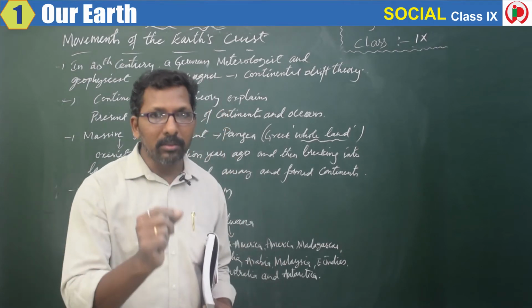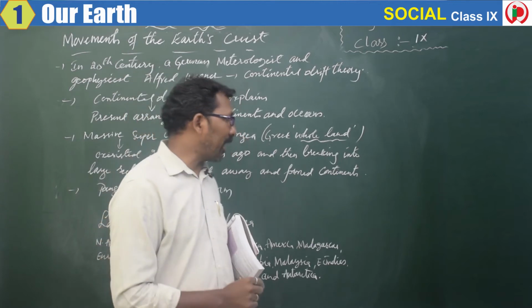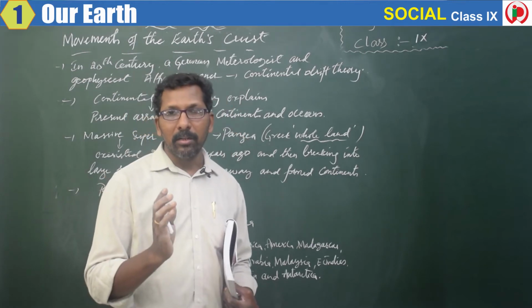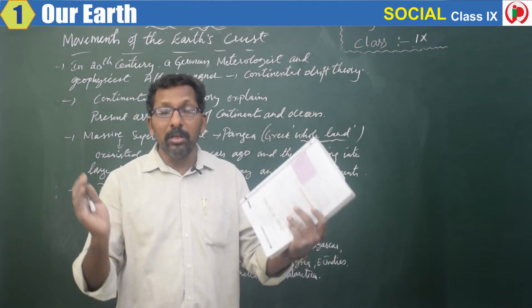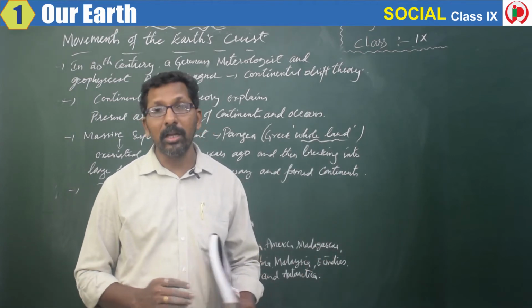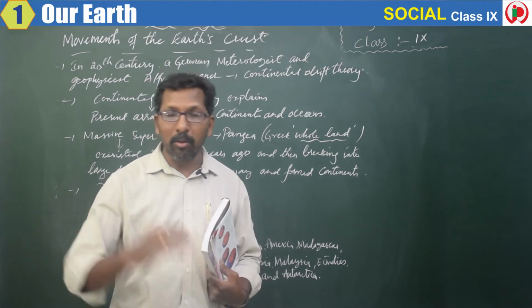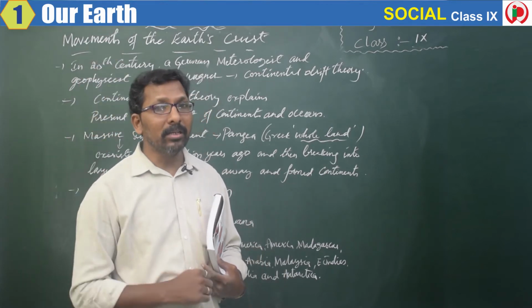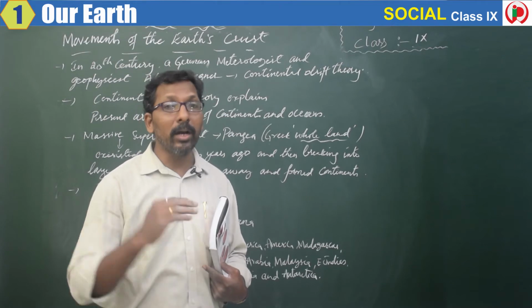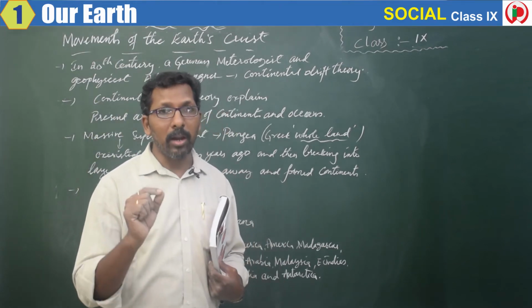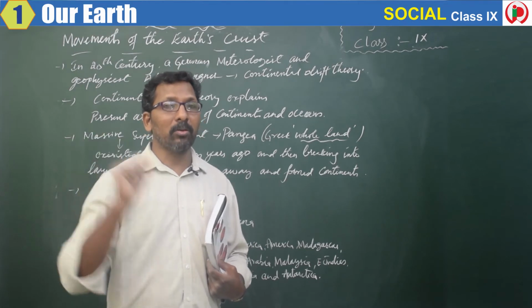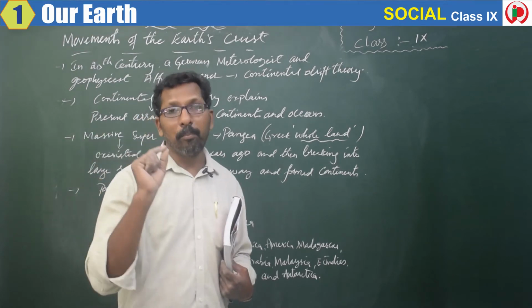Through that theory, he proposed that this landmass, which today has been divided, was actually a larger landmass around 200 million years ago, a massive supercontinent known as Pangaea.